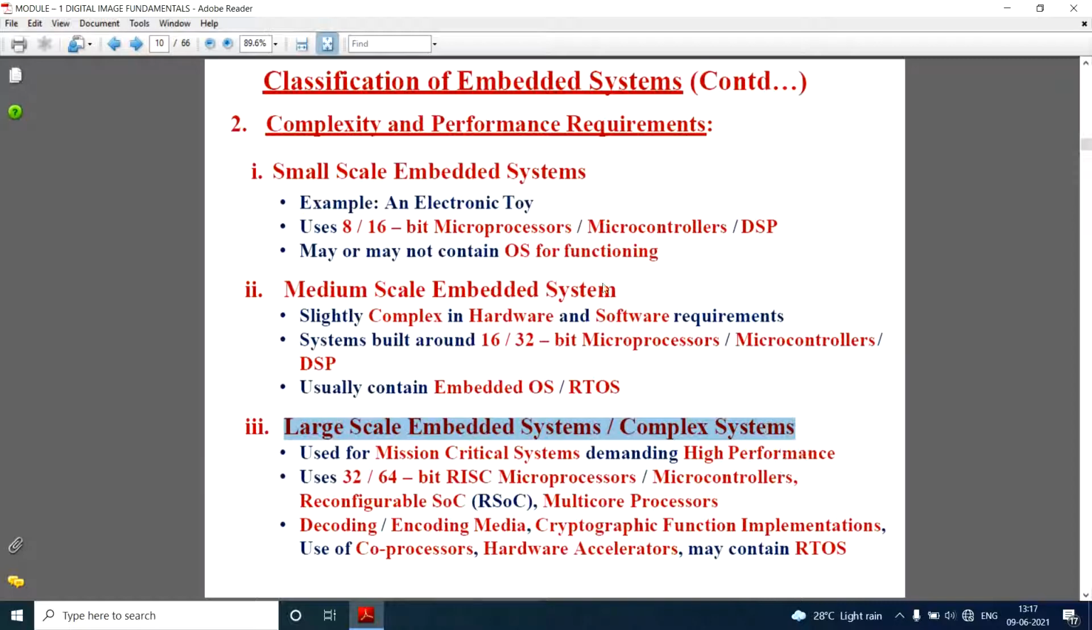In small scale embedded systems, they use 8 or 16-bit microprocessors or microcontrollers. Small scale embedded systems are built around only 8 or 16-bit microprocessors. These systems may or may not require an OS for functioning. Once programmed, it is sufficient, and they start working on their own.